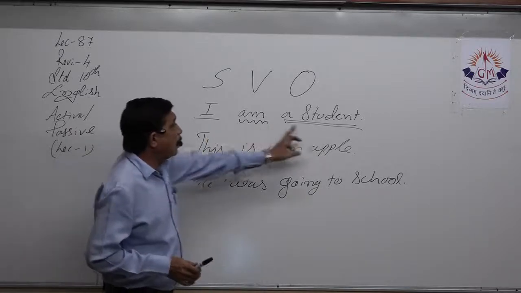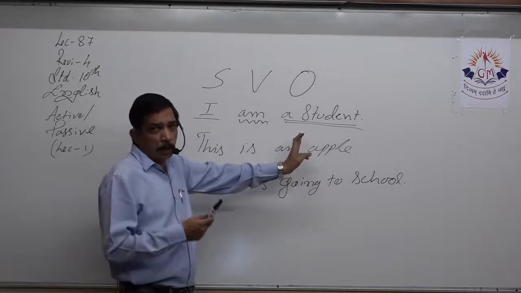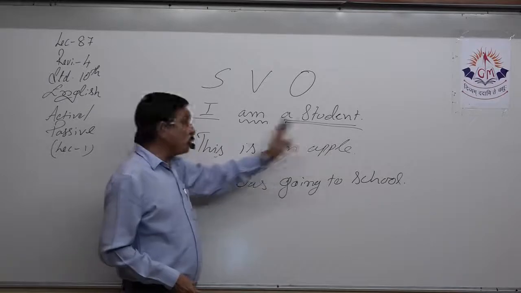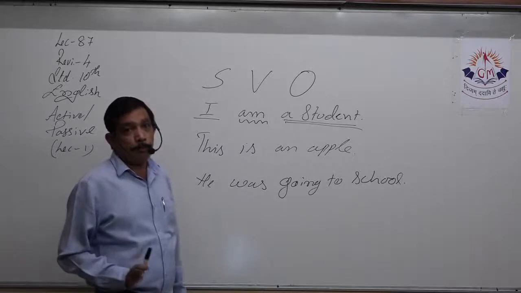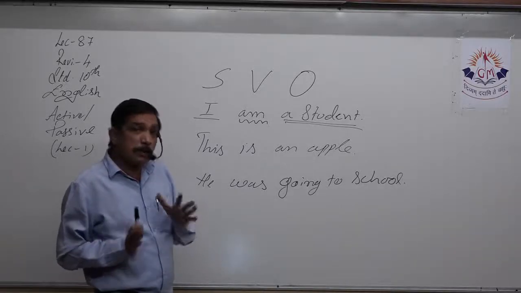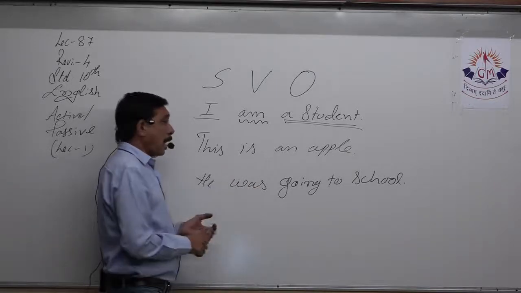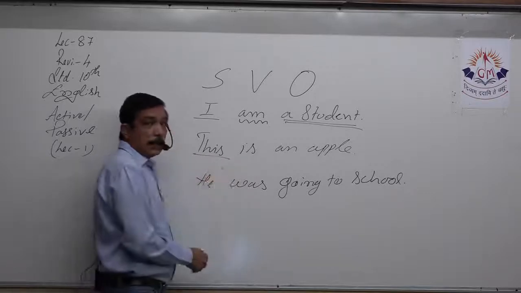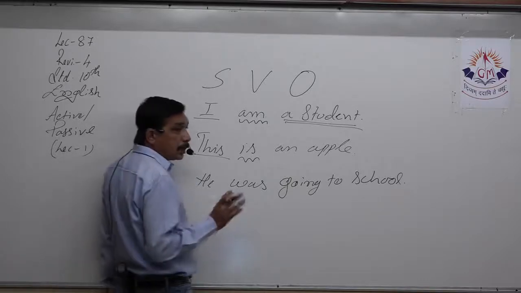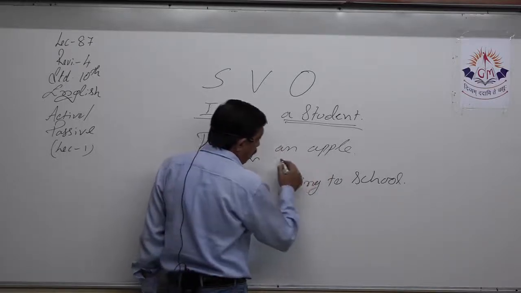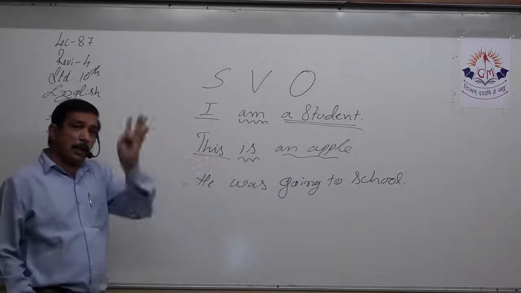So I am a student, where I is the subject, student we take together, article goes with the noun. So both of them are nouns. I and student, both of them are nouns. Only one verb is there, am. Am tells me that this is present tense and the state is continuous. Same way, this is an apple, where we are talking about what this thing is. So this is the subject, the verb is tells me it is present tense, and what is the object? This is the apple. So an apple. Well, we take the article along with that.